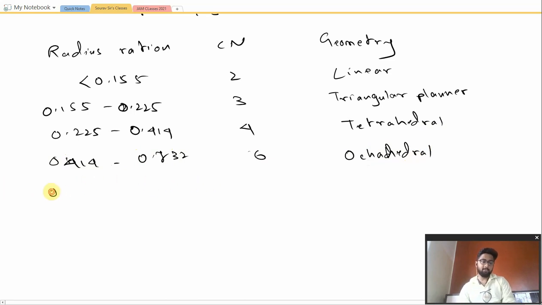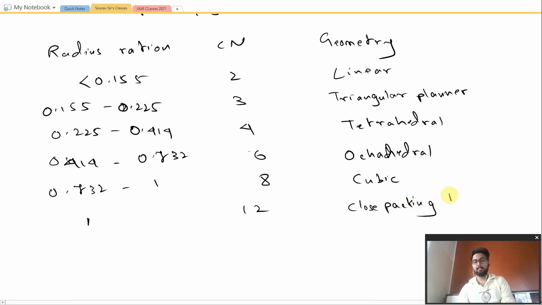From 0.732 to 1, we have coordination number 8, which is cubic. And if the radius ratio is exactly 1, then the coordination number is 12, and the type of geometry would be close packing, which is HCP or CCP, hexagonal close packing or cubic close packing. So this was the total data.